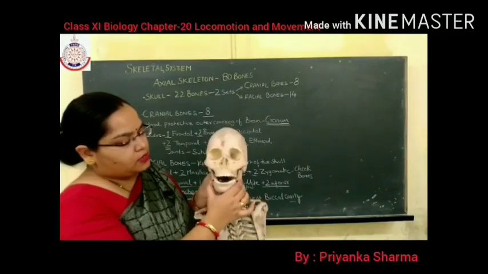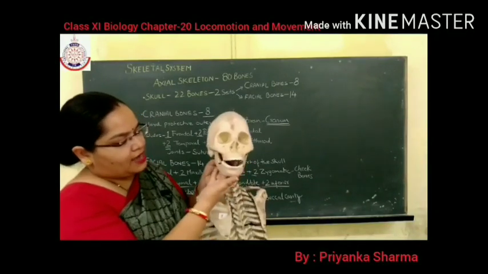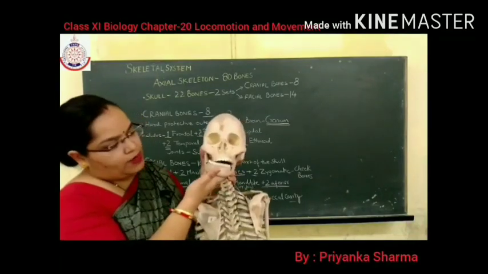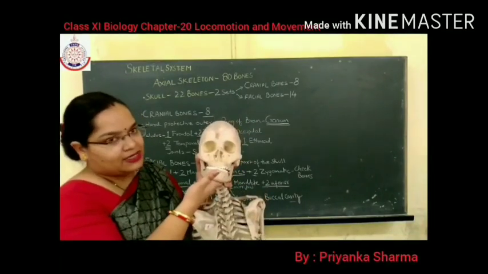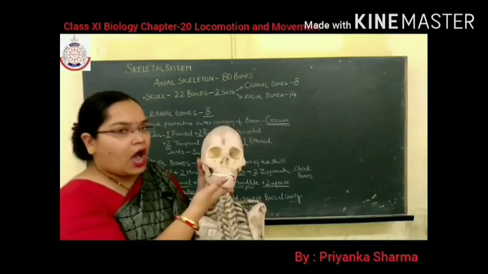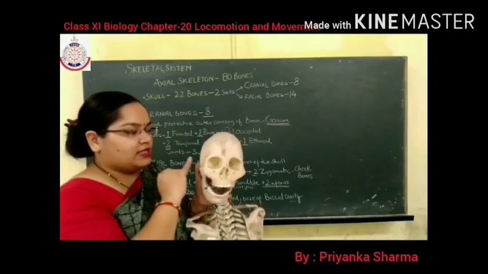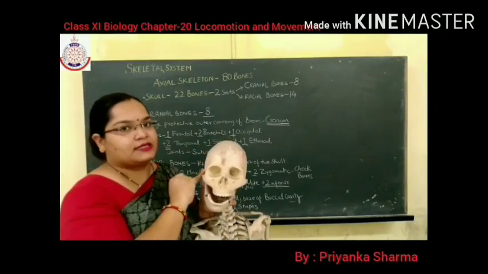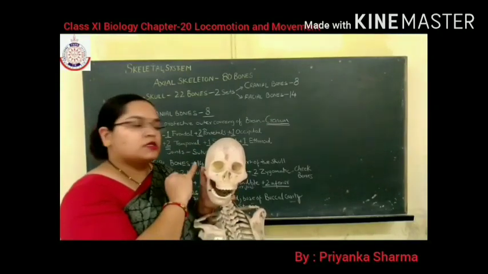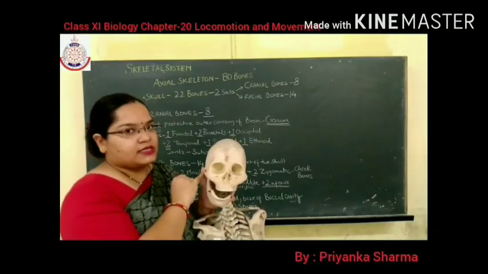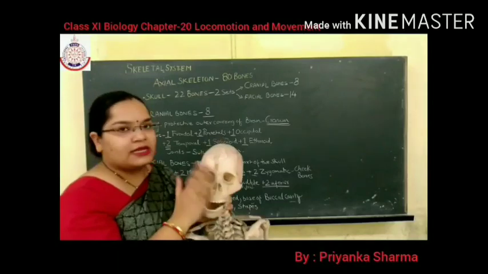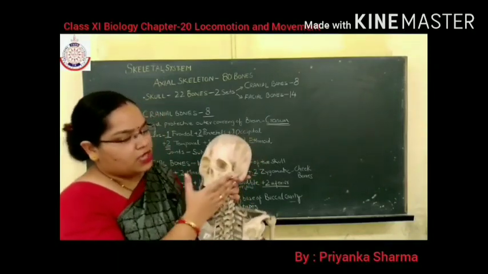This is the mandible, your movable mandible, and here one more bone is present, that is the U-shaped bone known as the hyoid bone. And in the ear, 3 small bones are present, malleus, incus, stapes, which are known as the ear ossicles. I hope this is clear to everyone. So this is the human